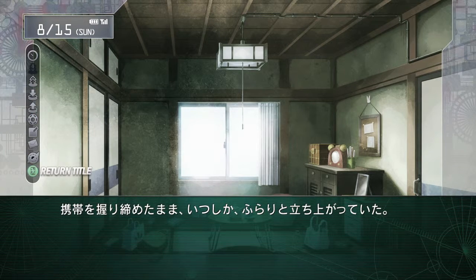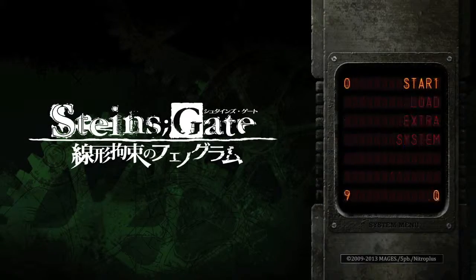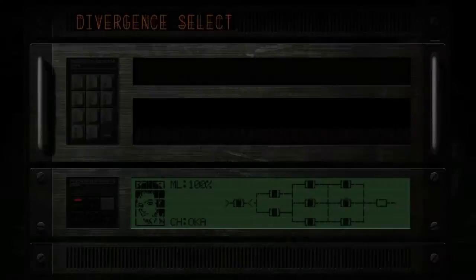Quick save and then return to title. Make sure you system save once you exit, so pick the left option whenever you see those menus. And if we go back to our start menu, we should see that we have the 100%.